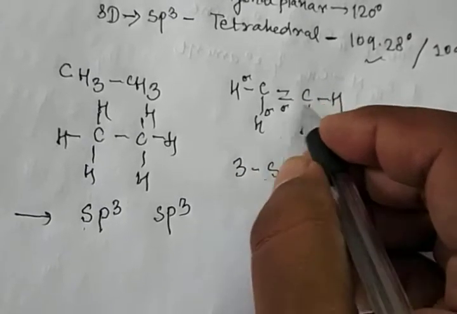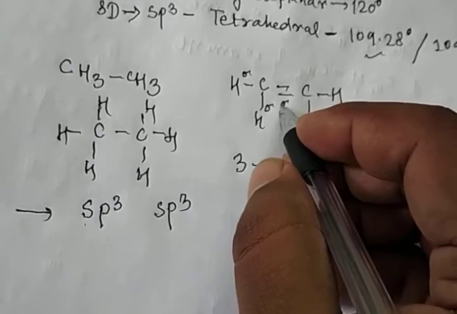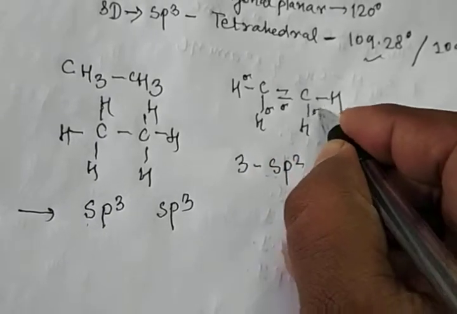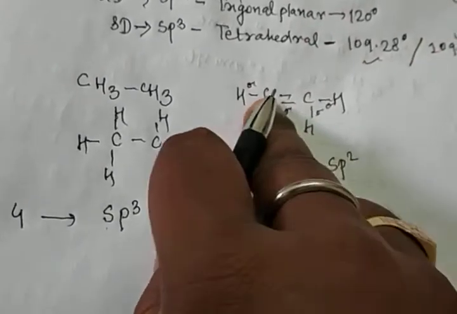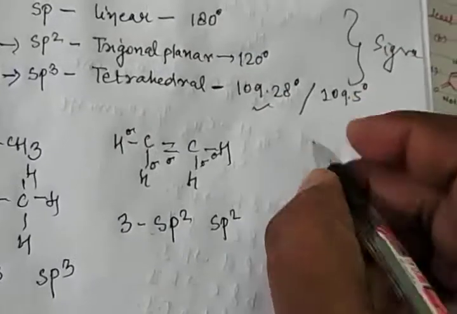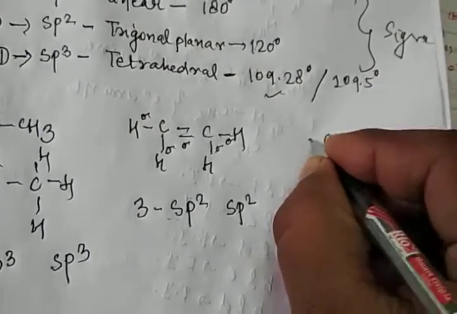So both are counted. This carbon is attached with 1 sigma, 1 sigma. There are 3 sigma bonds. It means also sp2. Clear? So this carbon shows sp2. This carbon shows sp2.